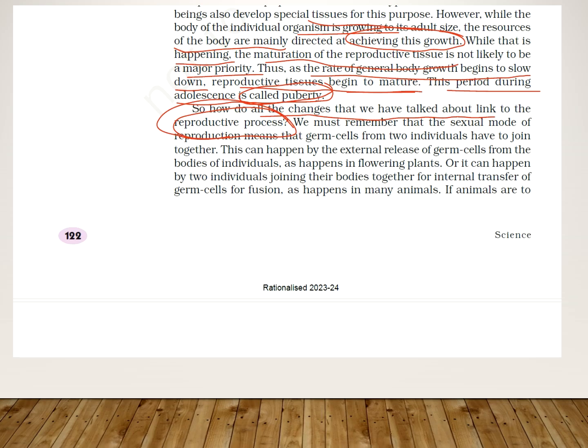We must remember that the sexual mode of reproduction means the germ cells, the male and the female gametes, from two individuals should be present. If two individual bodies are joining together for internal transfer of the germ cells for fusion, as happens in many animals, then only this reproduction will happen.